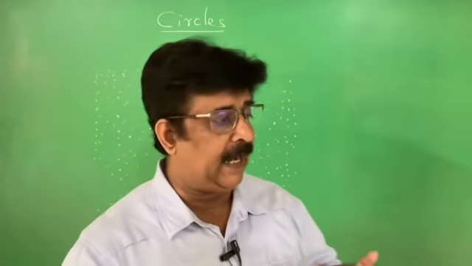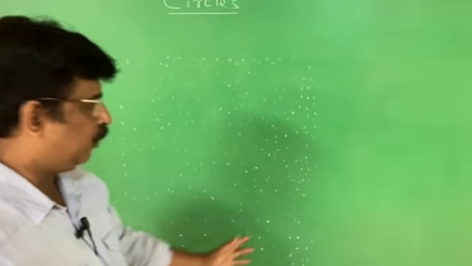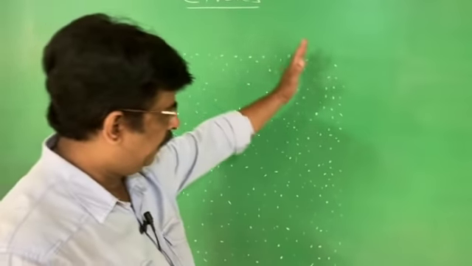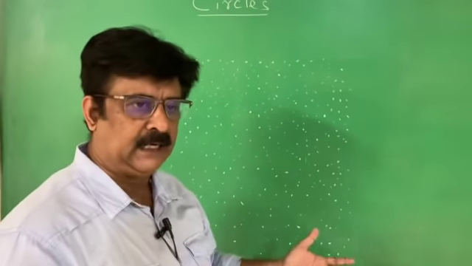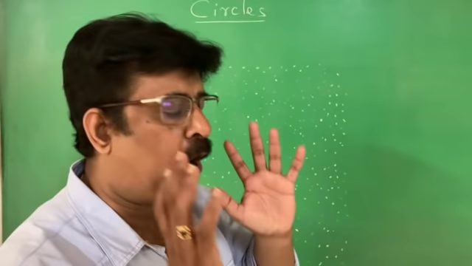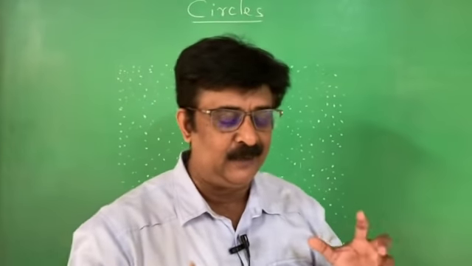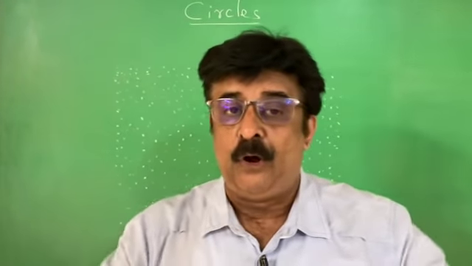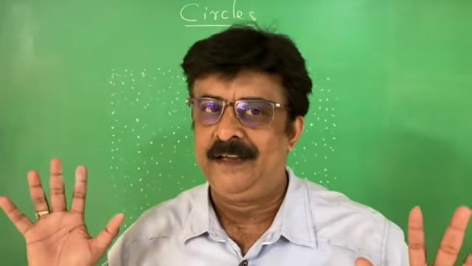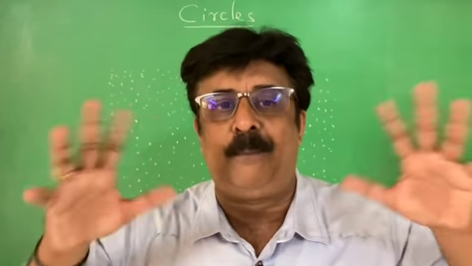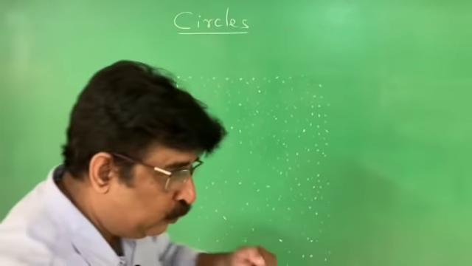Circle is a collection of points. See, I have written a number of points on the blackboard. Here there are infinitely many points. What is a circle? Circle is a collection of all points in a plane. See, you have to understand now. That is a wrong definition, isn't it? If a circle is a collection of all points in a plane, are all these points becoming a circle? No. Then you have to go further.